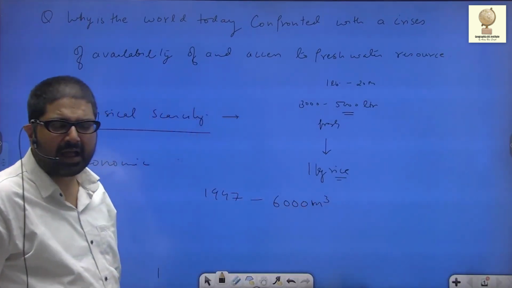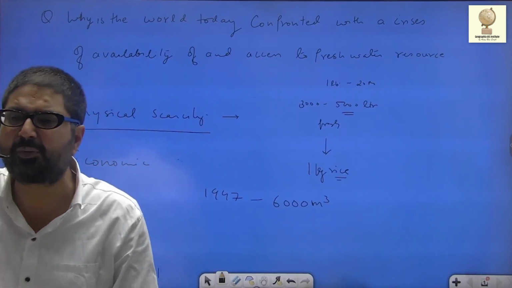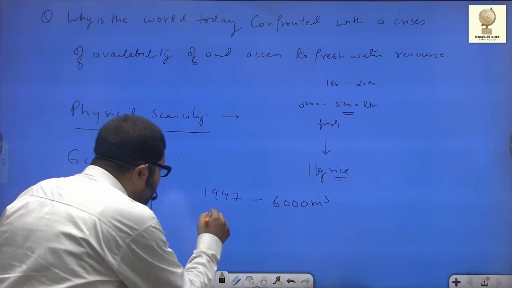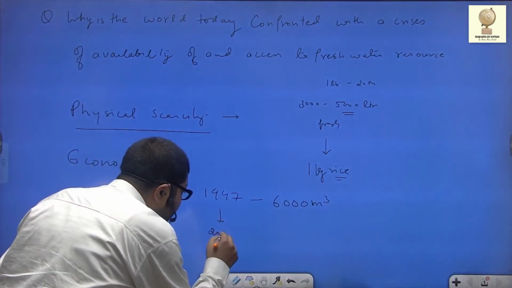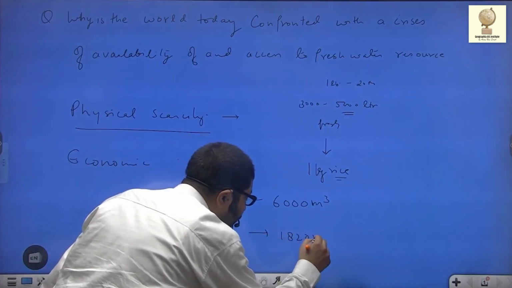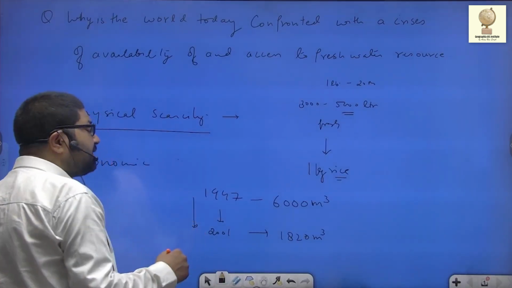That is, water available per person for 1 year was 6,000 cubic meter, which in 2001 dropped to 1,820 cubic meter. See the drastic decline. That is basically because of the increase in population.